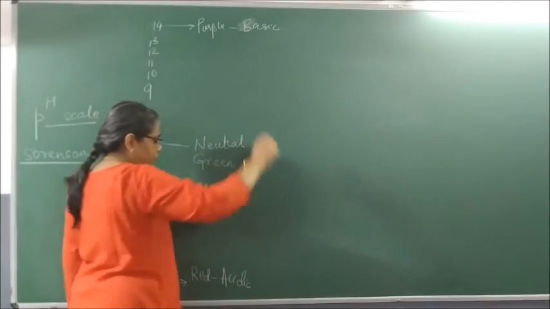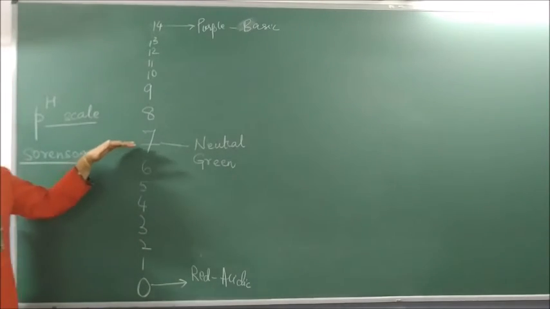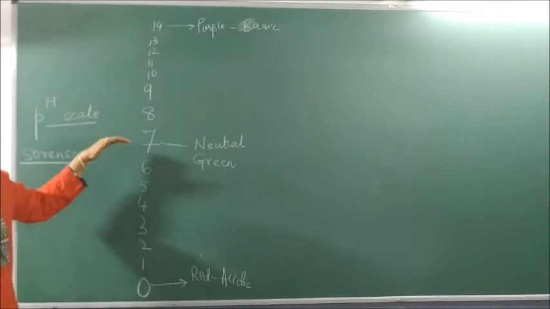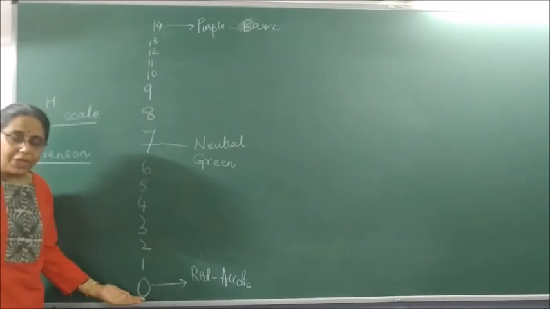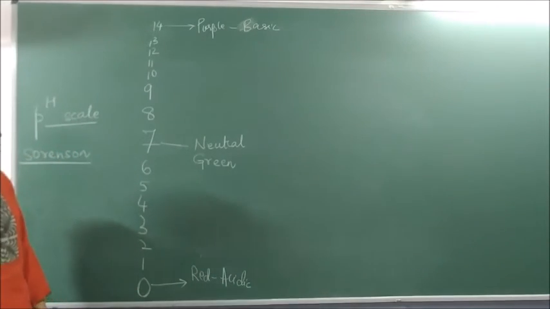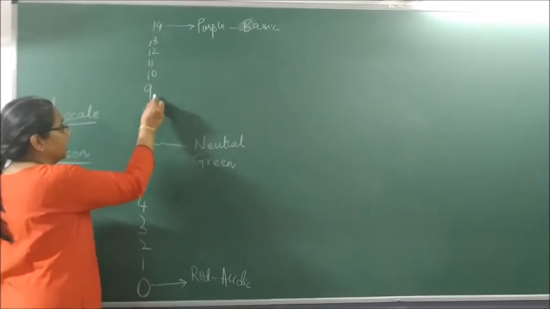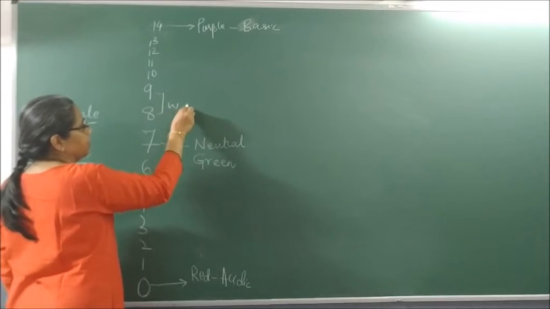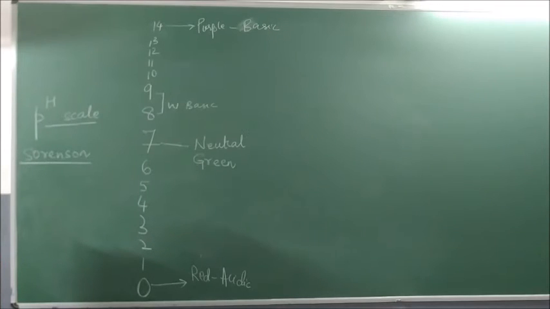So 7 is what? Neutral. In a pH scale, if I say the solution is showing a pH of 7, it means it is neutral in medium, as well as it is what in color? Green in color. If it has a pH of 1, 2, 3 and all, it is what? Red. And it is what in nature? Acidic in nature. If it is purple, it is basic in nature. This 8 and 9 are weakly basic. Whereas 13, 14 is strongly basic.